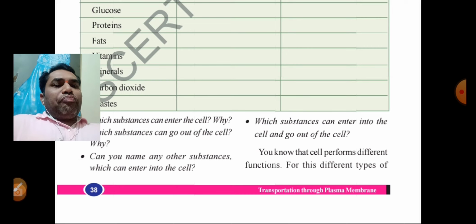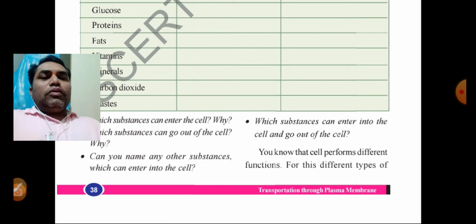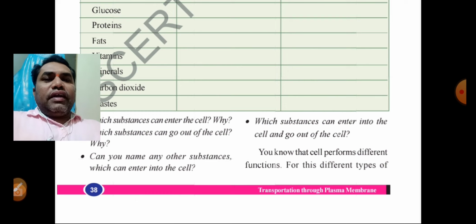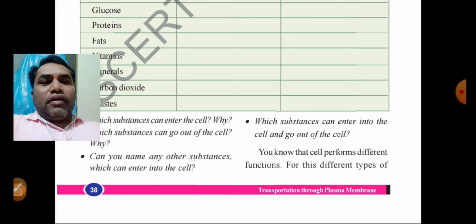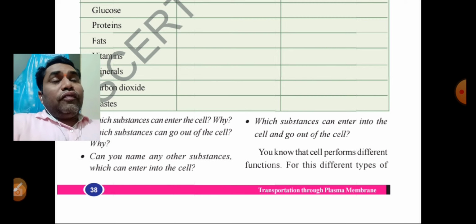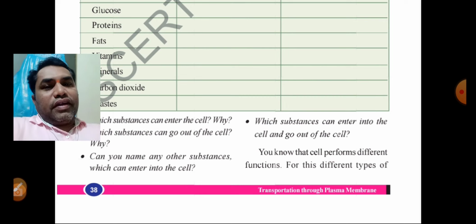You know that the cell performs different functions. We know already that the cell is the structural and functional unit of the organism. Why? Because whatever functions are carried out by the organism depend on the cell. When the cell carries out work, then the organism carries out work.